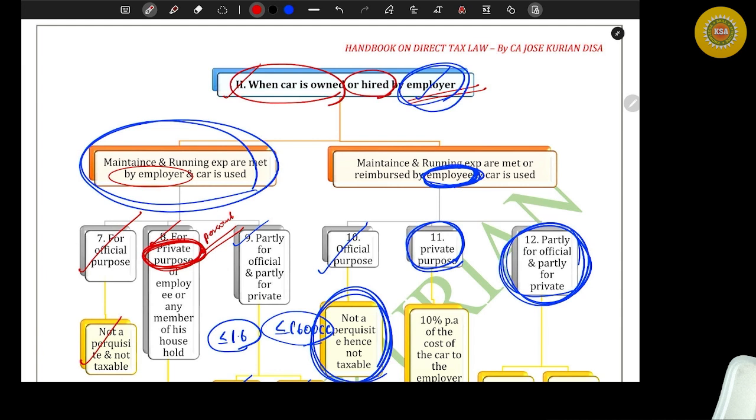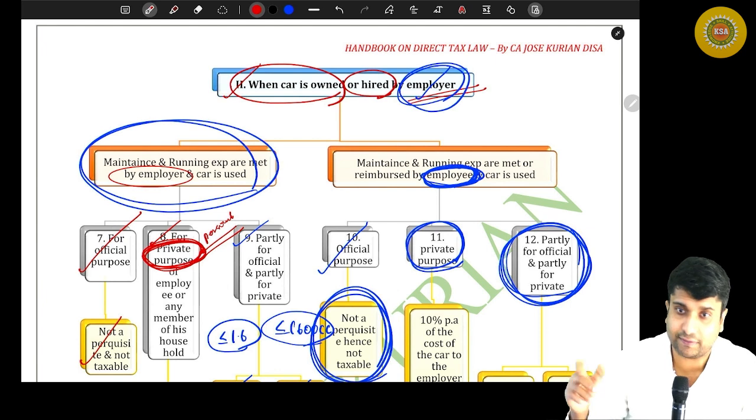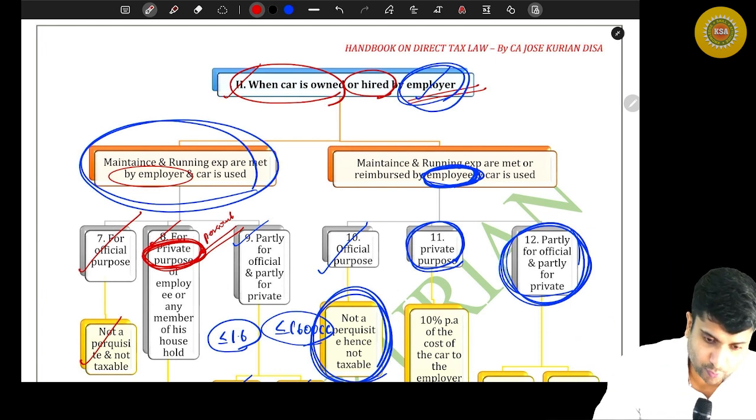Are you all with me? This story will actually help you wherever the specified employee reference comes in. I have something, I requested money and I'm getting it, that will be taxable whether I'm specified or not specified. The employer had something, he has given me this and told me to use it, then it will be taxable only if I am a specified employee. Are you with me? This will help you understand what exactly the specified employee and non-specified employee distinction is. Okay. So moving on, friends.